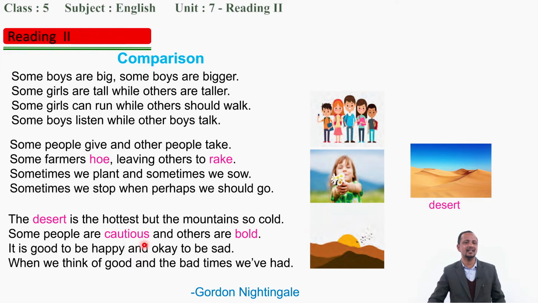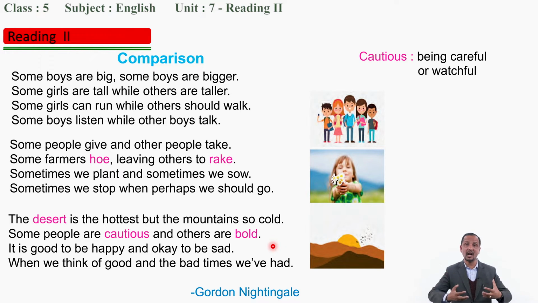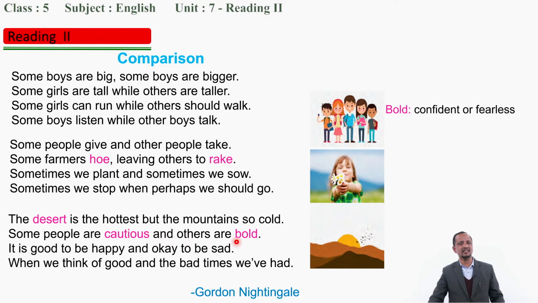Some people are cautious and others are so bold. What do you mean by cautious? Cautious means being careful or watchful. Some people are careful and some people are bold. Bold means confident and fearless. Okay? Again: some people are cautious and others are bold.